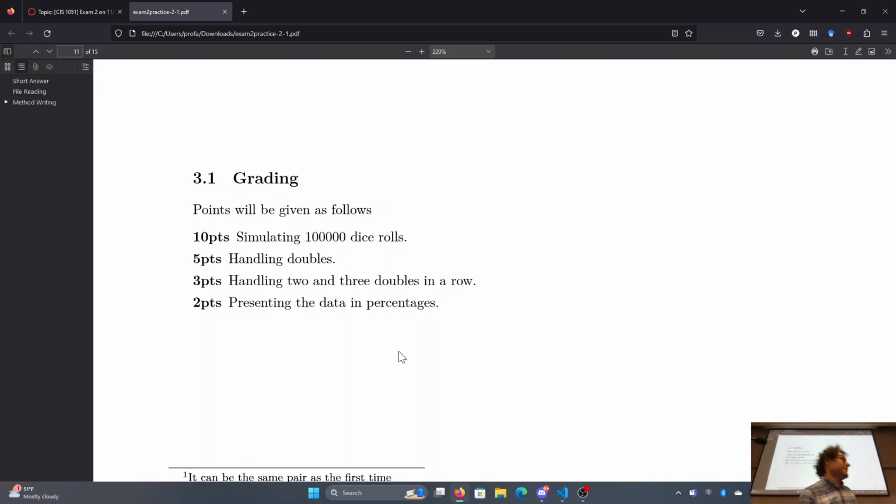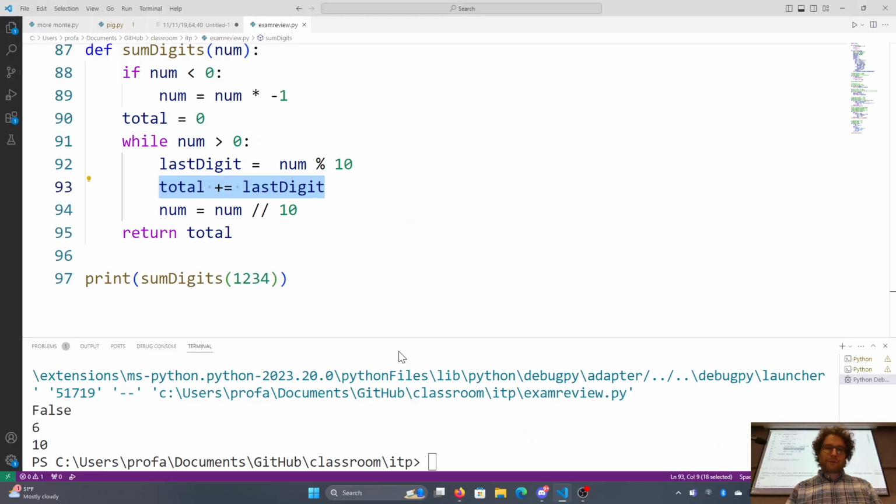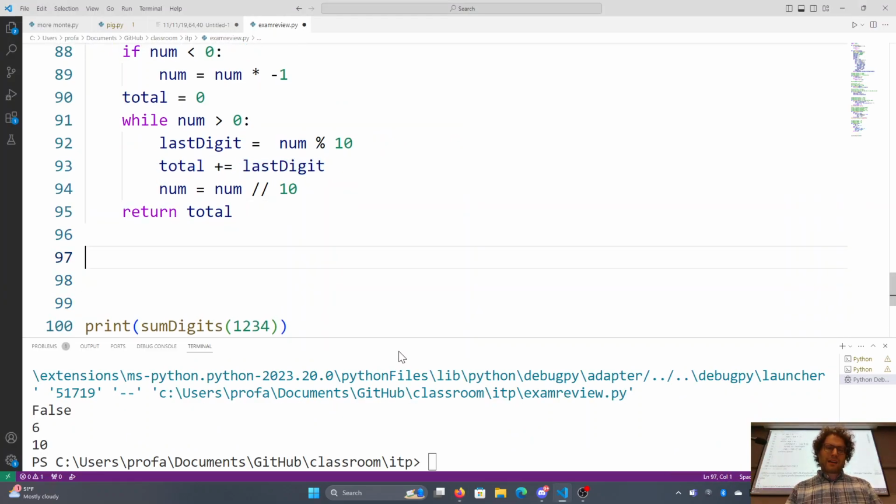Honestly, I would weight this a bit differently if I was rewriting this, which was simulating 10,000 dice rolls, handling doubles, handling 2 and 3 doubles in a row, and then presenting the data in percentages. If I were rewriting this today, I'd say our first thing in the rubric would be basically simulating rolling a pair of dice. So let's do that. But instead of rolling a pair of dice, I need to figure out how to roll a single die first.